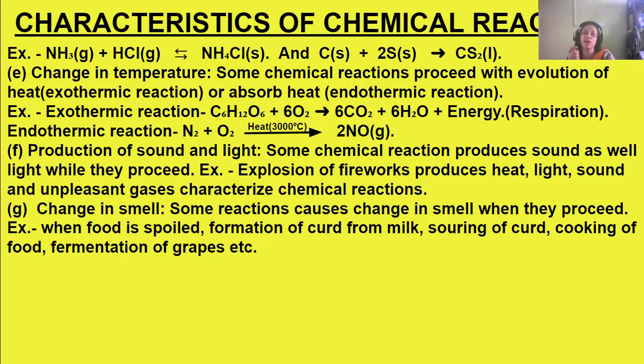Next, another characteristic is change in temperature. Some chemical reactions, when they proceed, evolve some heat. Or in some chemical reactions, they absorb some heat. When they are giving out heat, those types of chemical reactions are known as exothermic reactions. And when some chemical reactions absorb heat during their process, they are endothermic reactions.